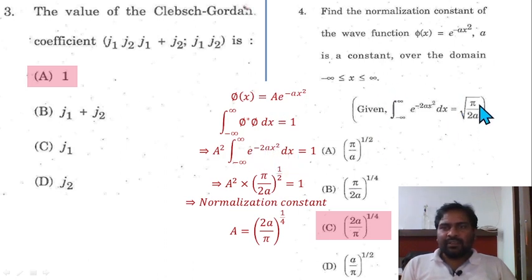Use this relationship, so this is going to give square root of pi by 2a. Then the normalization constant A is going to be (2a divided by pi) whole raised to power 1/4. So option C is correct here.